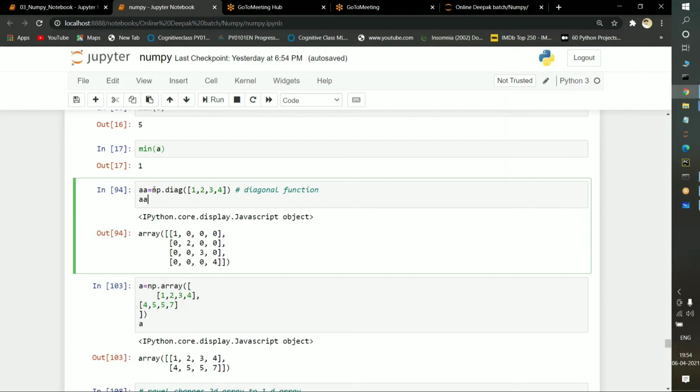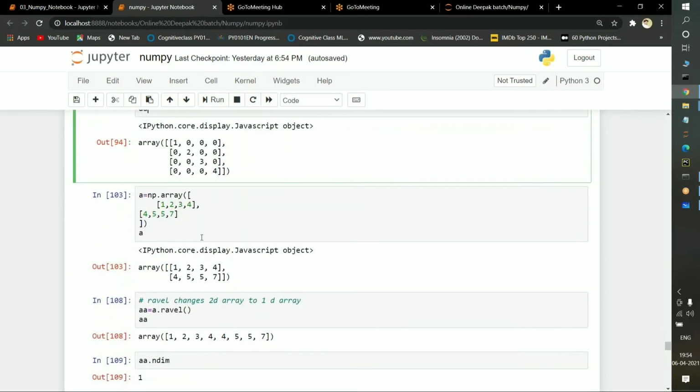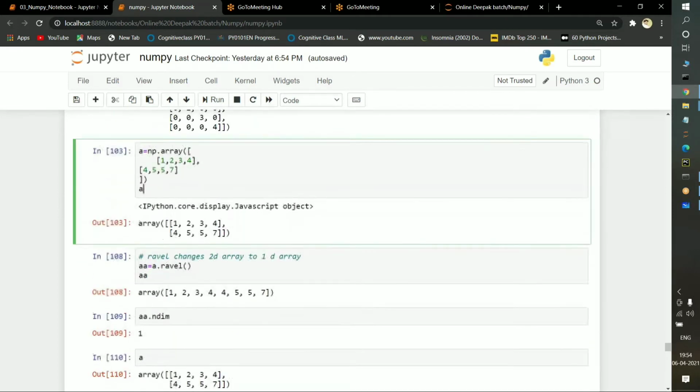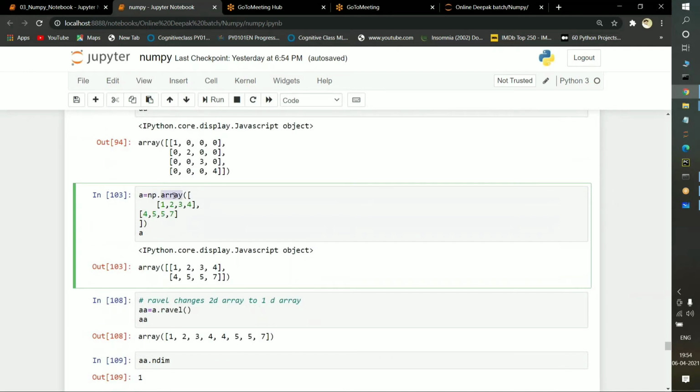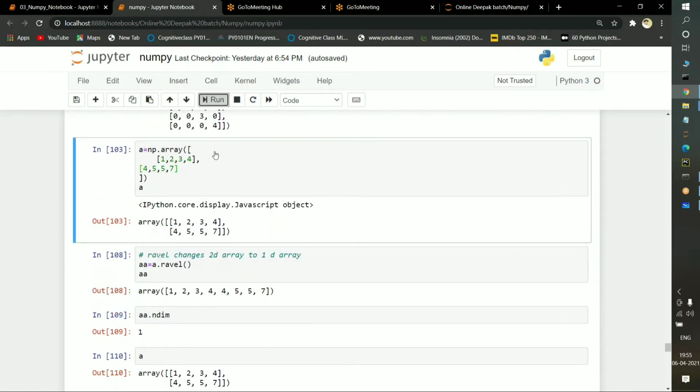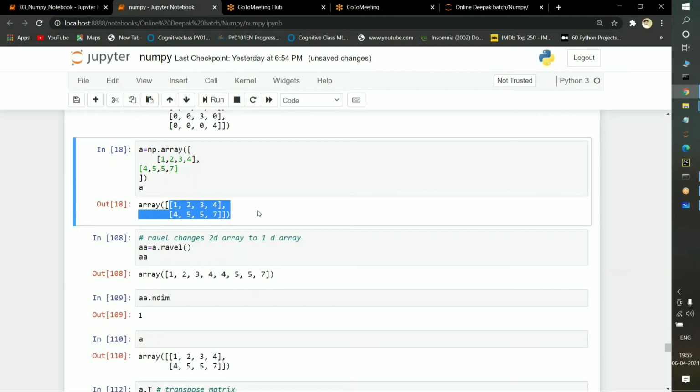So if I open it, see, np dot diag, and I am passing 1 2 3 4 and printing this A variable. See, on the diagonal side, 1 2 3 4, wherever it is diagonal, these values are being printed there. Okay, 1 is printing, 2 is printing, 3 is printing, and 4 is printing. This is the purpose of using diagonal. Now observe very carefully, I'm taking numpy and I'm passing an array function. Inside the array I'm passing a 2 into 2 dimension array. I'm printing it. If I execute it, see, this is the 2 into 2 dimension array.